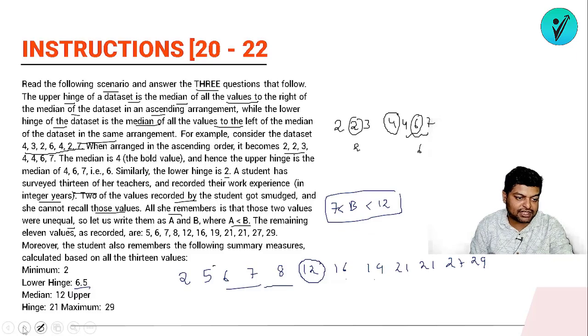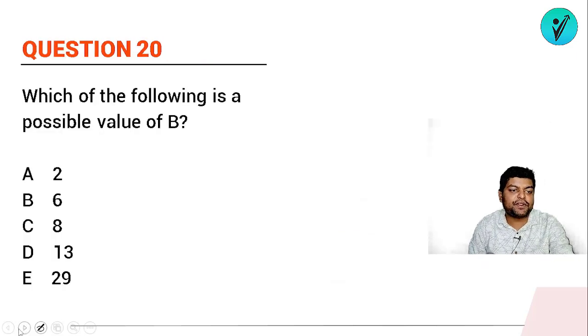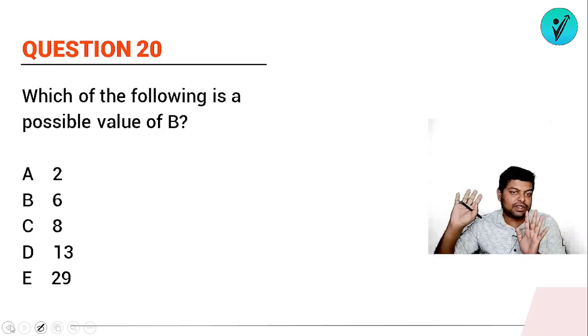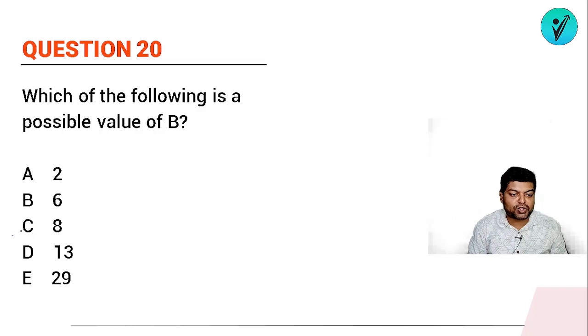Now let's try to answer the given questions. Which of the following is a possible value of b? So b की जो range है that is from 7 to 12. ठीक है, b is lying between 7 to 12. सो 7 से 12 के बीच में कौन सा ऑप्शन लाई कर रहा है? ऑप्शन नंबर C. So for question number 20 we have answer as 8.